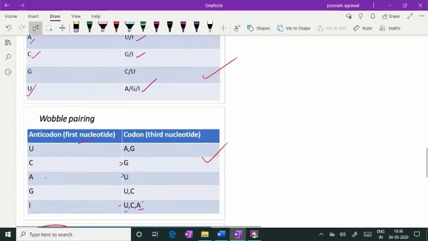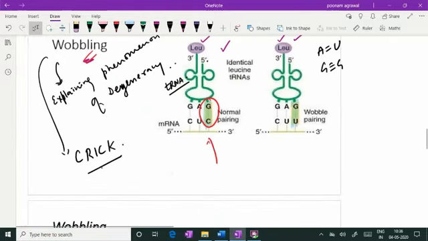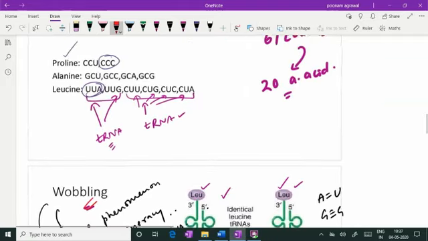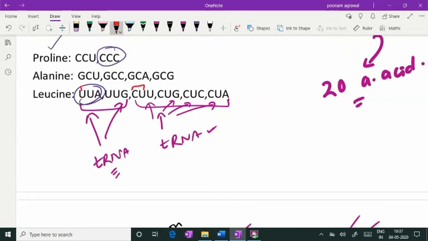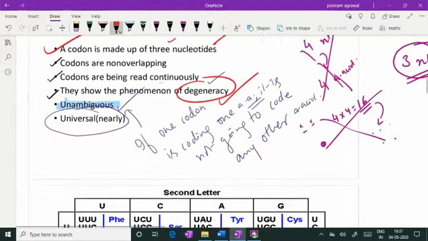Similarly, in the other fashion, this table is represented where the anticodon is taken into account at the 5' end, the first nucleotide of the anticodon, and how it can match with different codons. So there is a wobbling, a fumbling of the nucleotides at this particular position, which could explain that different nucleotides can be read by the same transfer RNA, or if the codons of the same amino acid differ in the first nucleotide, then they are read by different transfer RNA. So these things are very important and you should know about them.